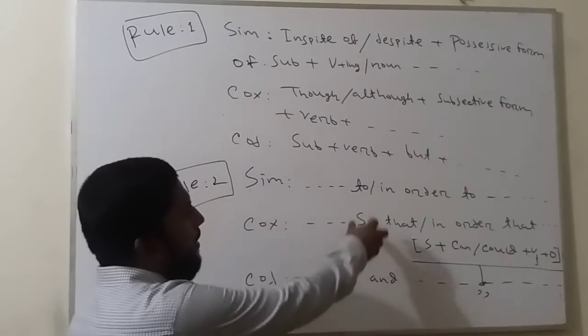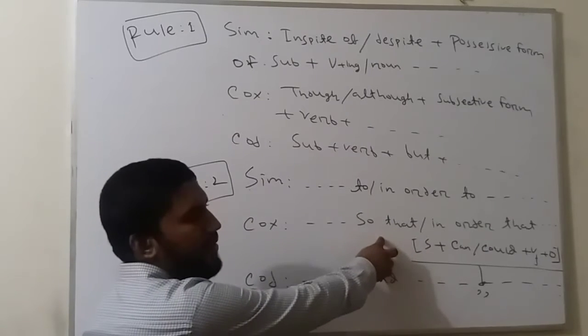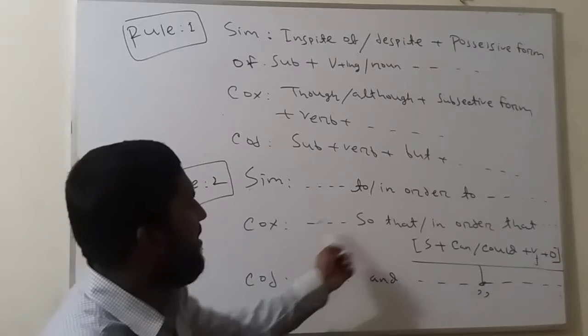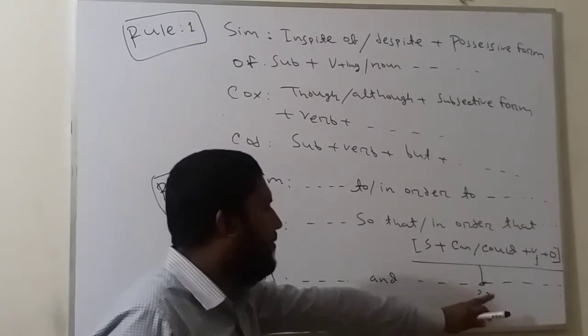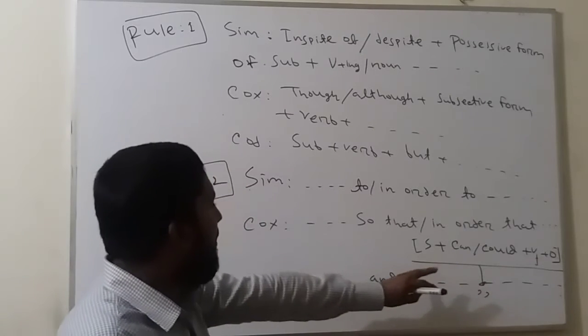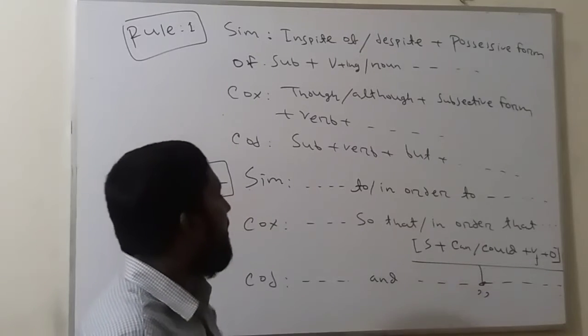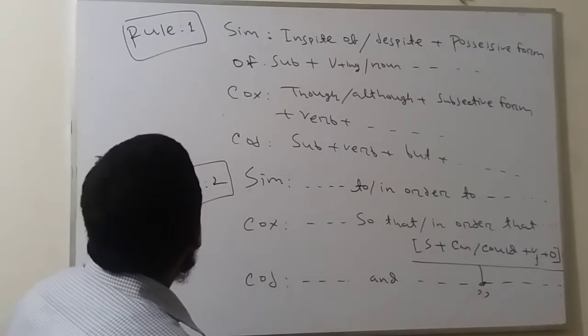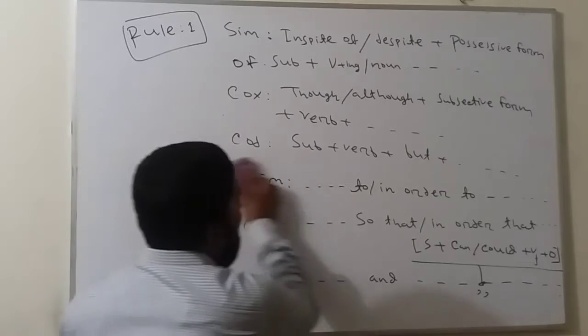In compound, you will put and instead of so that. And the last part of the structure will follow the structure of complex. If not necessary, you can't use it. If I give an example, then it will be clear to you. Now I am giving the examples of these two rules.